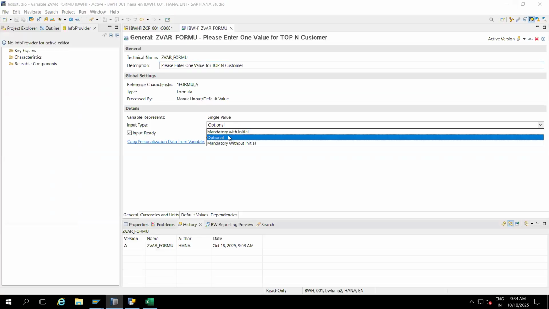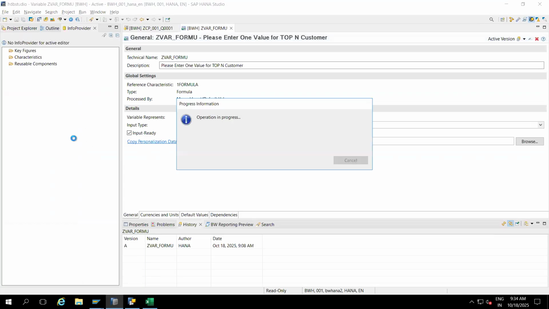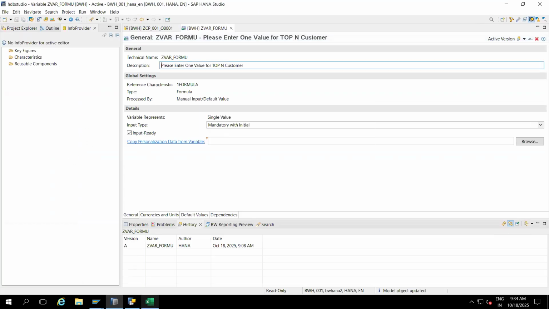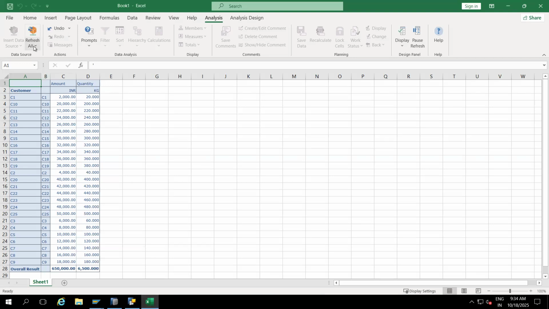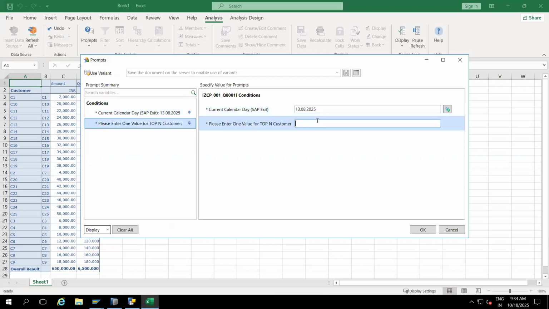Here, you need to select this. I will show you this option as well, okay? And save it. And then do the refresh. Now we have to give a value, otherwise it will not allow, okay? So now the star has come. Are you following me? The star has come. Now we have to enter a value.